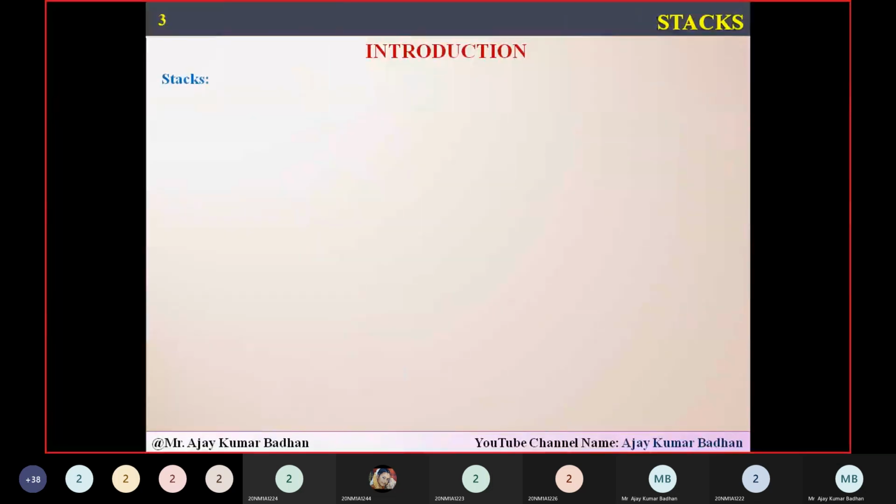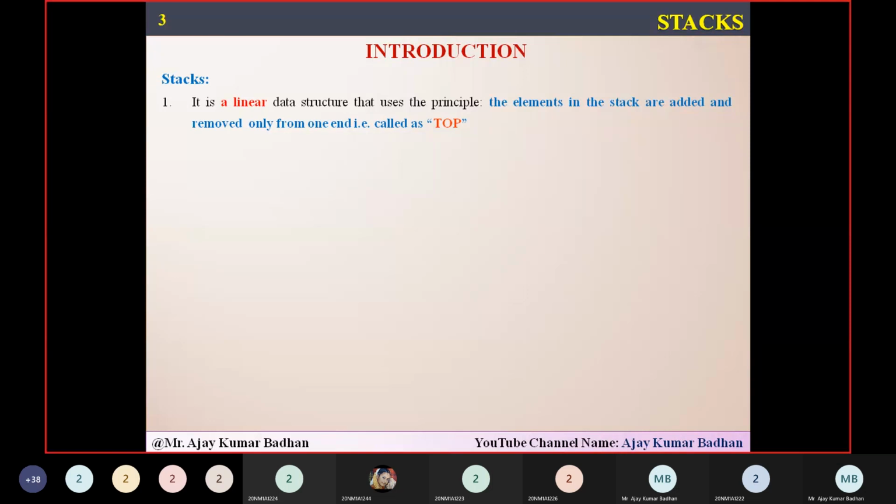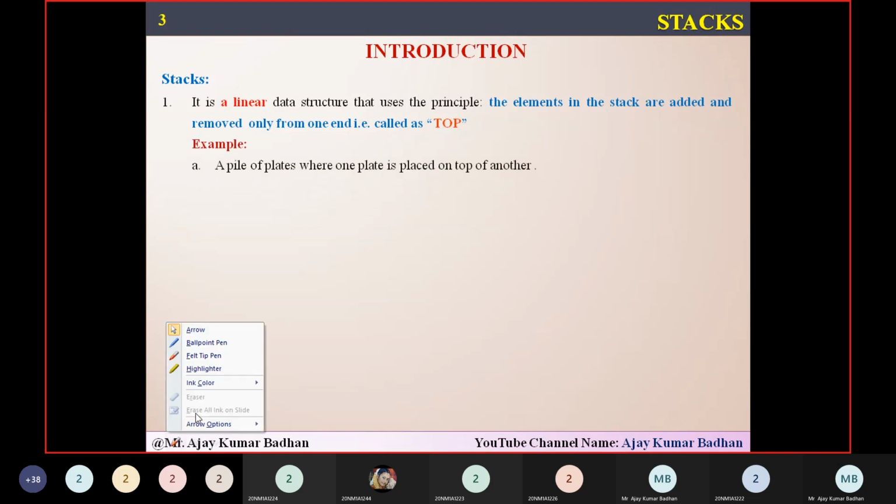Yeah. So what do we mean by stack here? Basically, you can say it is a linear data structure. Remember, from the first unit, whatever we have discussed till now, everything is a linear data structure. It means you are storing them linearly, one after another.